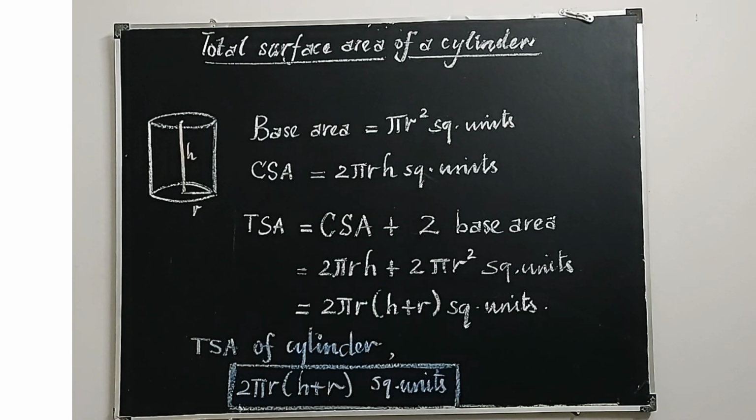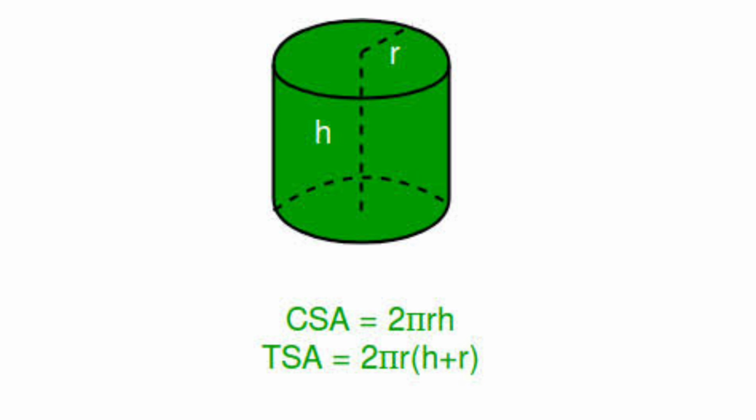For calculating total surface area, we have to calculate the curved surface area plus 2 base areas. Why are there 2 bases? The top is also considered a base because both the top and bottom are circles of the same size. So curved surface area plus 2 base areas gives the total surface area, which is equal to 2 pi r into (h plus r). So the curved surface area of a right circular cylinder is 2 pi r h square units, and its total surface area is 2 pi r into (h plus r) square units.